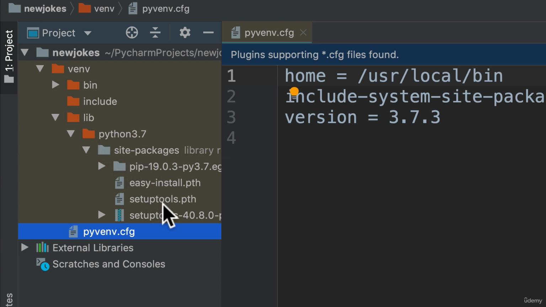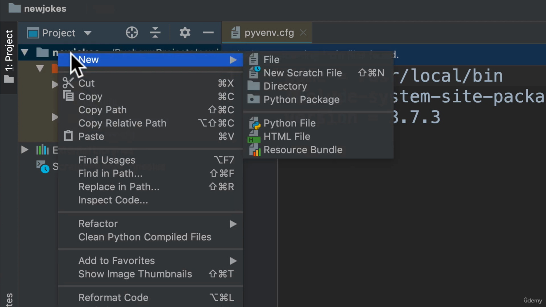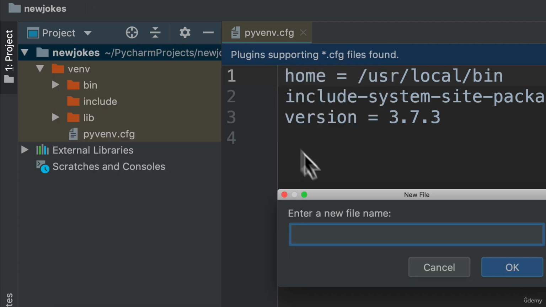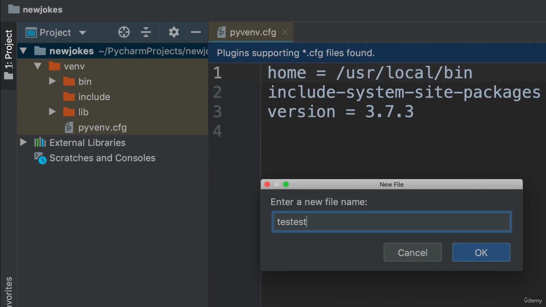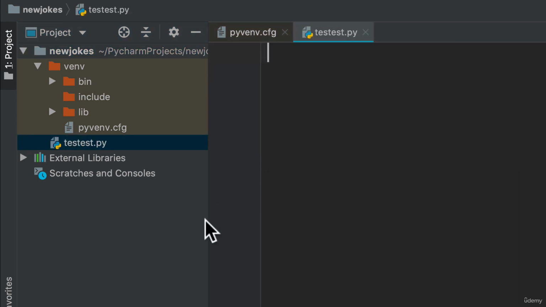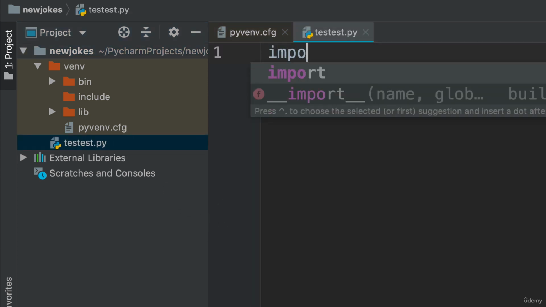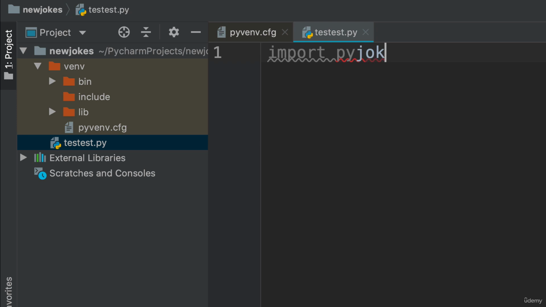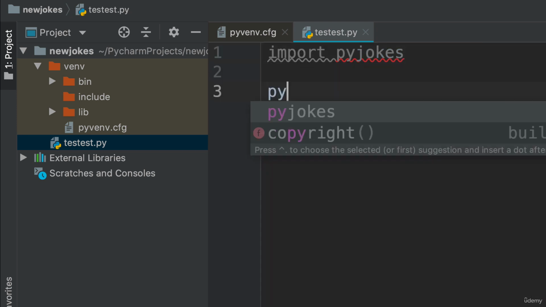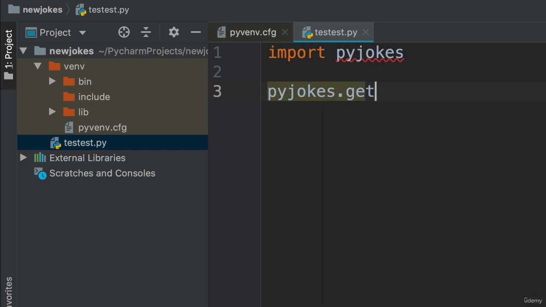If I create a new file, let's say in here, we'll say new file, and let's call it test.py. And let's say import pyjokes. We'll say pyjokes.get_joke. What was it?